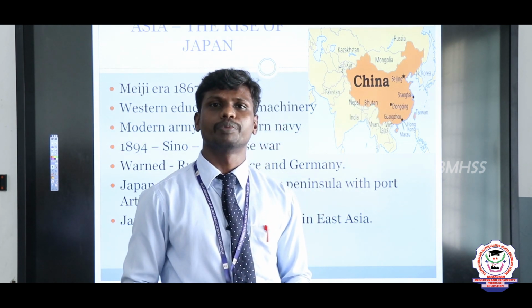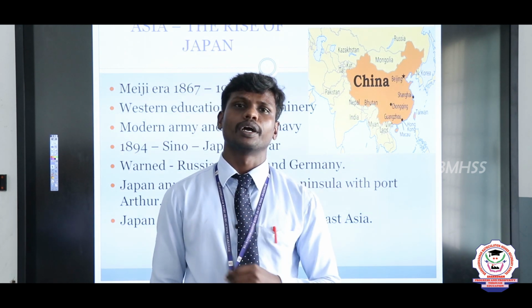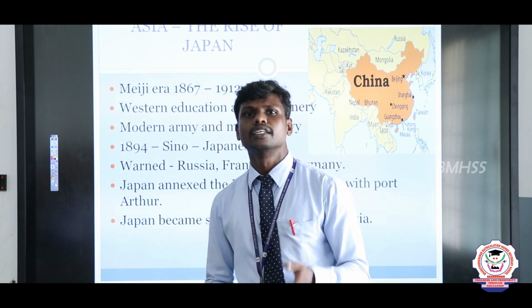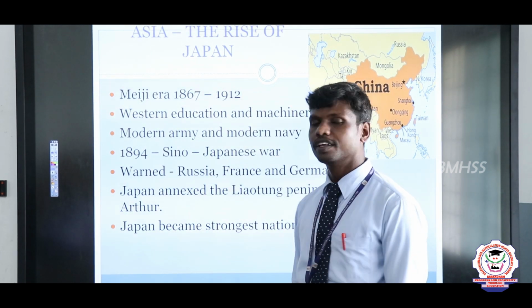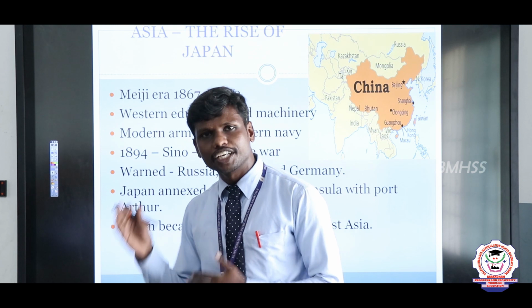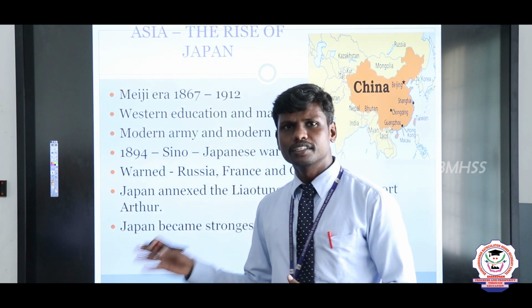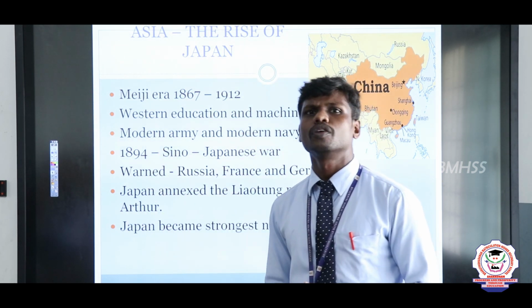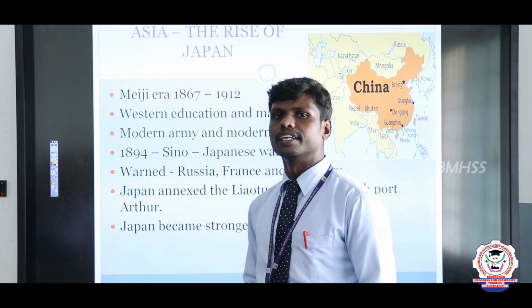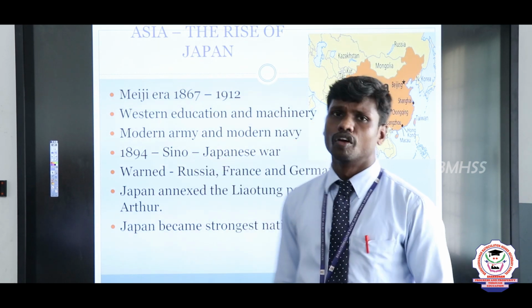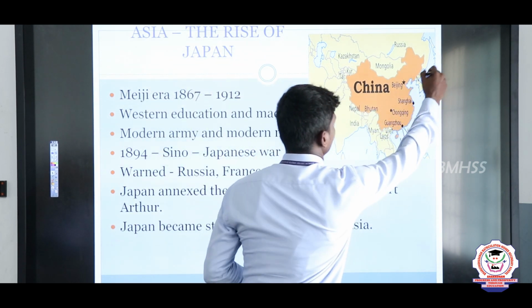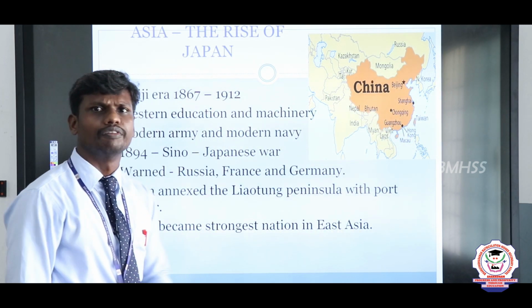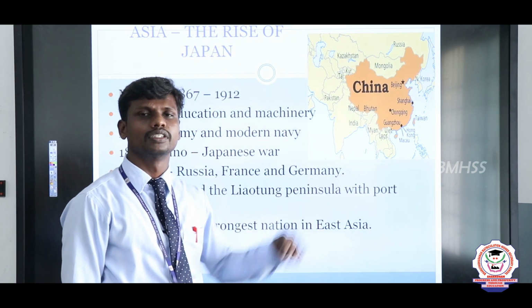At that time the Japanese started capturing Chinese territory, particularly Manchuria. But this was not liked by the Chinese, nor by the Europeans like Russia, Germany and France. In 1894 there was the Sino-Japanese War, which means a fight between China and Japan. In this war Japan got victory and China was defeated. Why? Because China was not very well developed at that time. So it was defeated by the small island of Japan. A huge nation was defeated. Everybody was shocked by the actions of Japan.